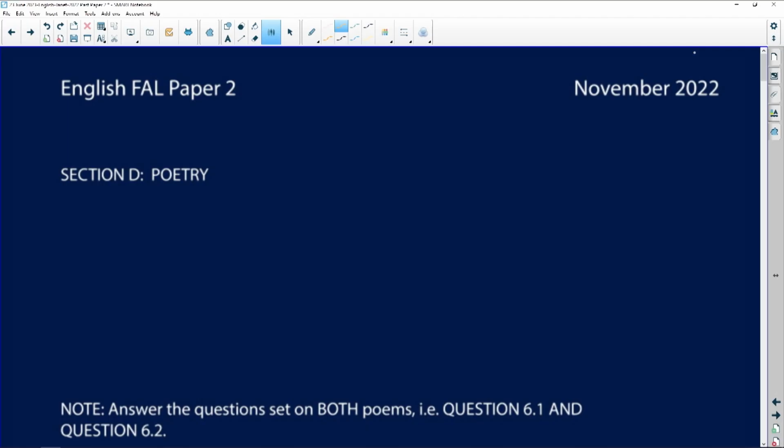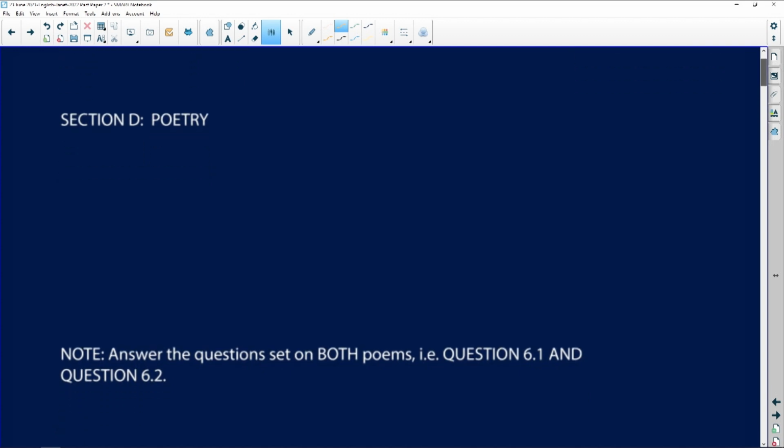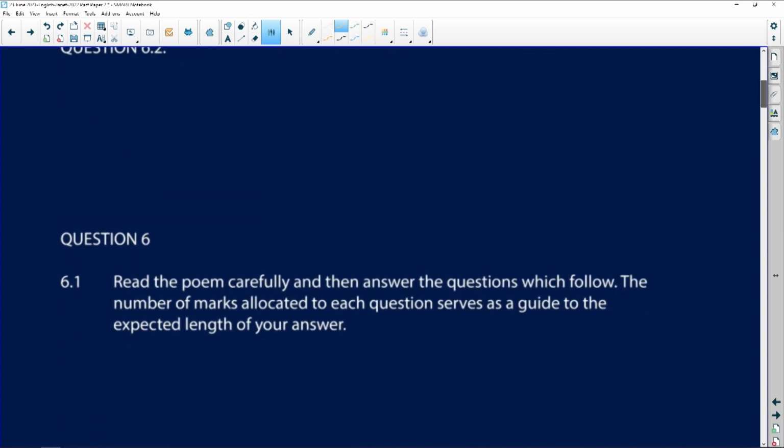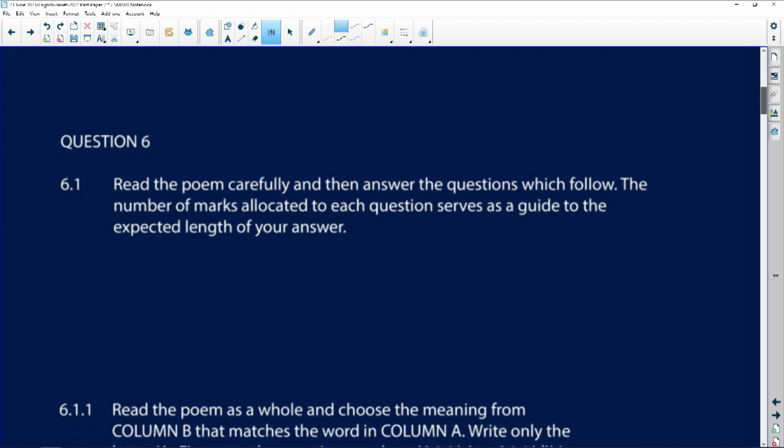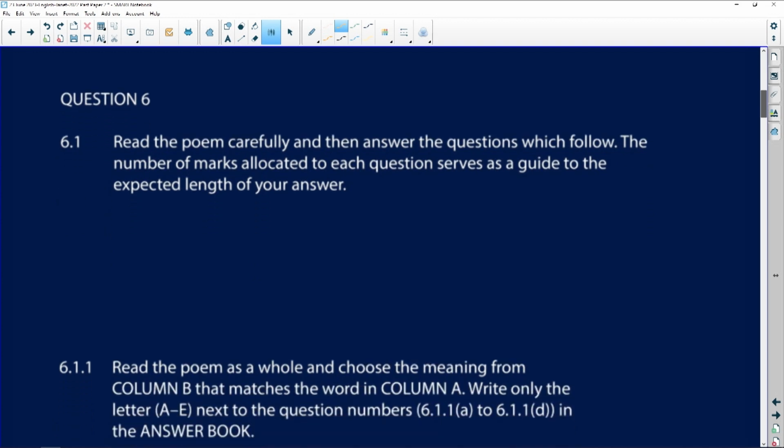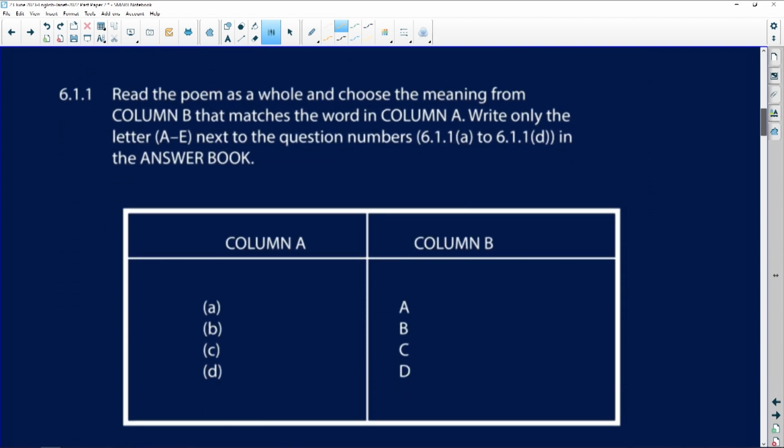So section D is the poetry section, and it says answer on both poems. So you're going to get 2 poems. It tells you to read the poem carefully and answer the questions which follow. Watch the mark allocation. Now, if you look at the poetry question for 6.1.1, instead of having characters, because every other set work has characters and something about what they do or their jobs or something about them, this one has vocabulary. So let's take the grasshopper and the cricket.